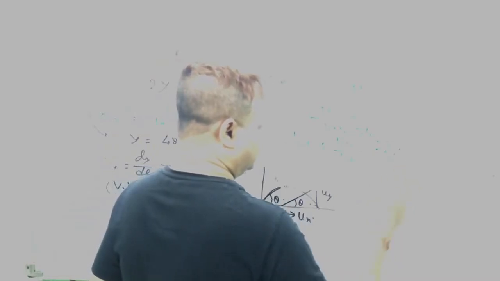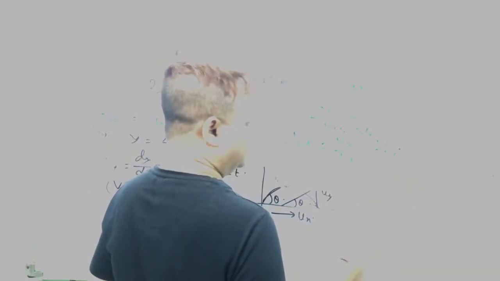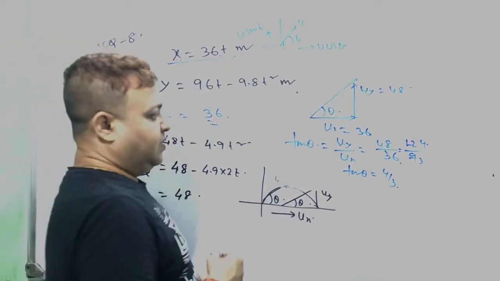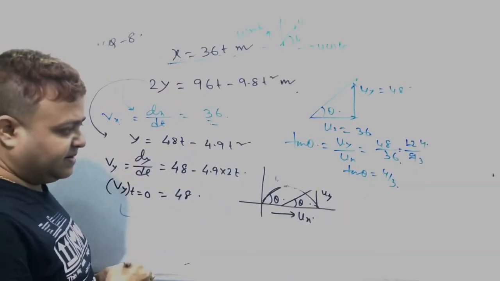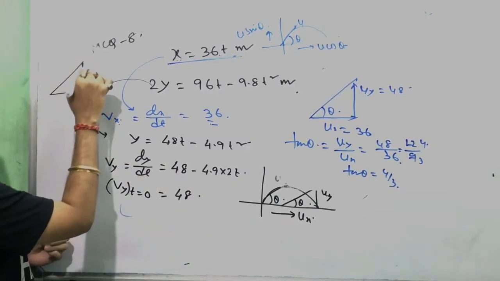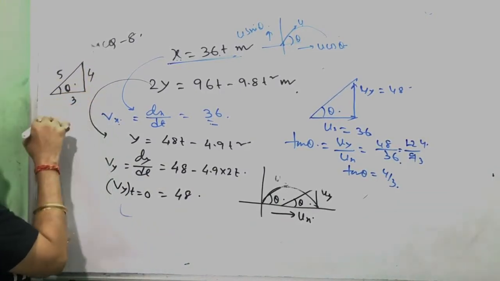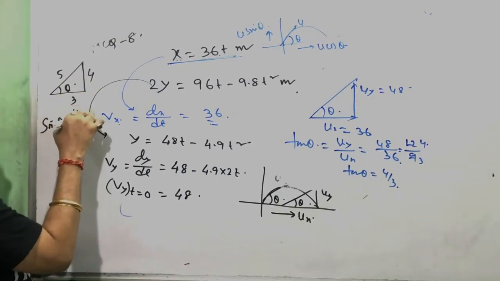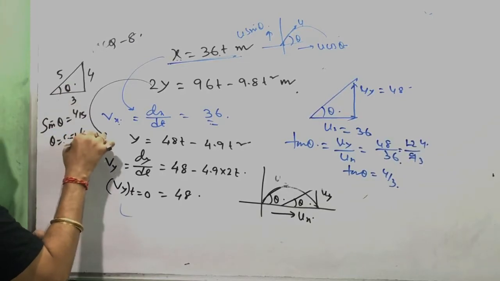So tan theta, the angle of projection, equals uy by ux, that is 48 by 36, so tan theta equals 4 by 3. But the answers are all given in terms of sin. So with 4 and 3, the hypotenuse is 5, so sin theta is 4 by 5, and theta equals sin inverse of 4 by 5.